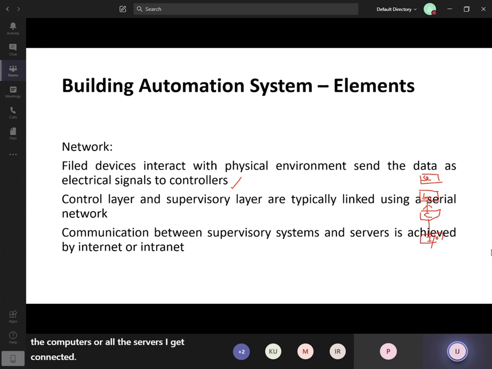So you can get connected with any server, whatever computer is connected to the internet, if you have the web address, the server address of that one. All websites are stored on a server, right? So if we have a server, you can simply go to its web address and access it. Intranet is a limited one.